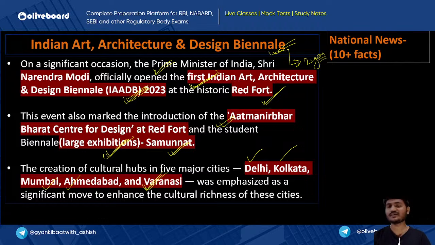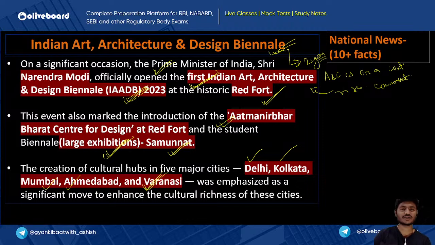Now in RBI Phase 2, a question might come asking you to comment that art and culture in India is on a continuous rise. You can extract 2 to 3 points from here, right? First, the first Indian art and architecture design biennale was started by the government of India. Along with that, the Atmanirbhar Bharat Center for Design has also been started, and along with that we have 5 cultural hubs at 5 different places.